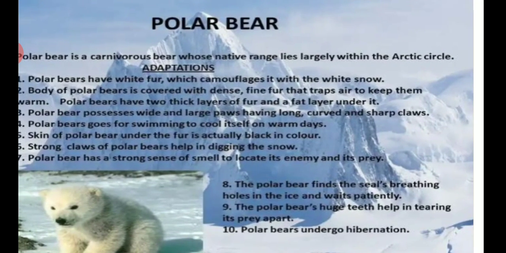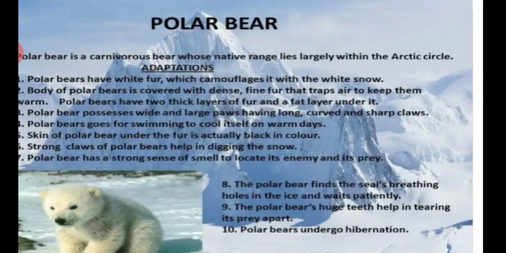Strong claws of polar bear help in digging the snow. And polar bear has a strong sense of smell to locate its enemy and its prey. It has a thick layer of fat called blubber under the skin that keeps the body warm in extremely cold climate. And this fat layer also provides nutrition when food becomes scarce in severe cold climatic conditions. They have short ears and tail that prevent loss of body heat.